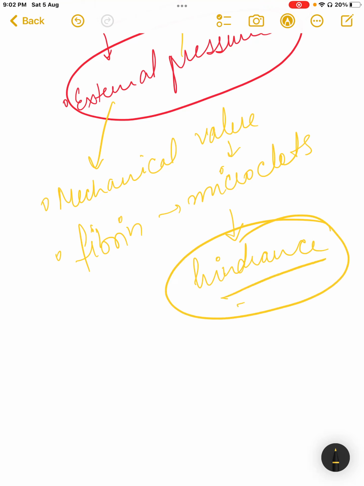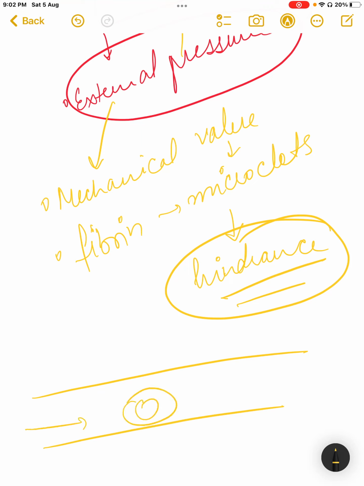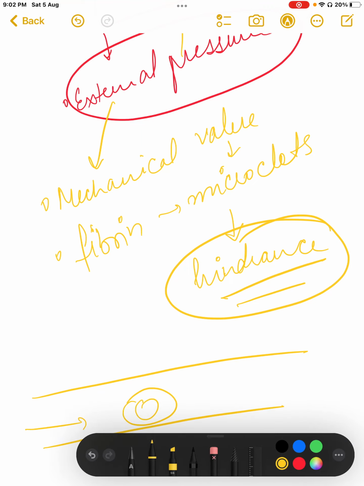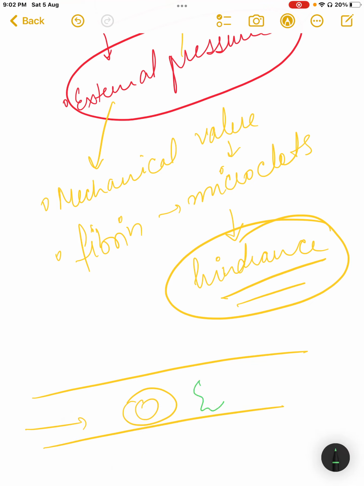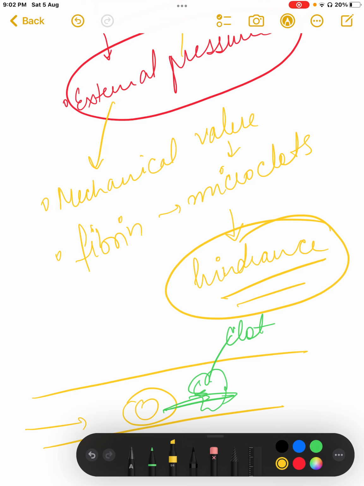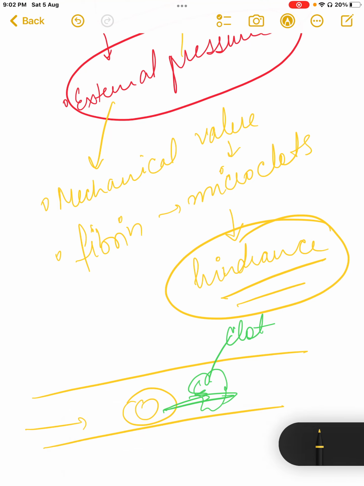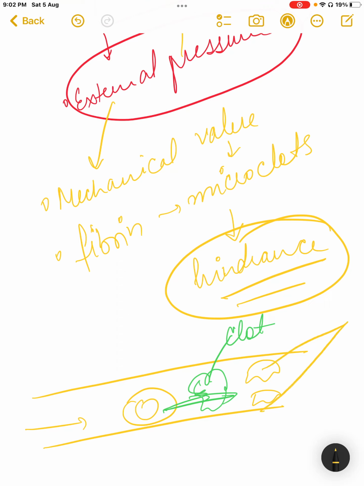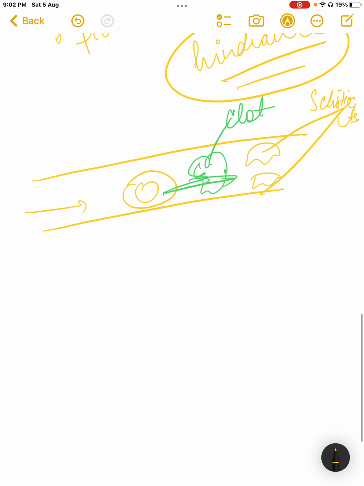Now there is this vessel, and RBCs are flowing through it. Now you have somewhere around a clot. RBCs will not be able to pass. When an RBC strikes this clot, what will eventually happen? It will be broken. Now what does this become? This becomes a schistocyte. Got it? So this is how we understand it. This was a vessel, a blood vessel.